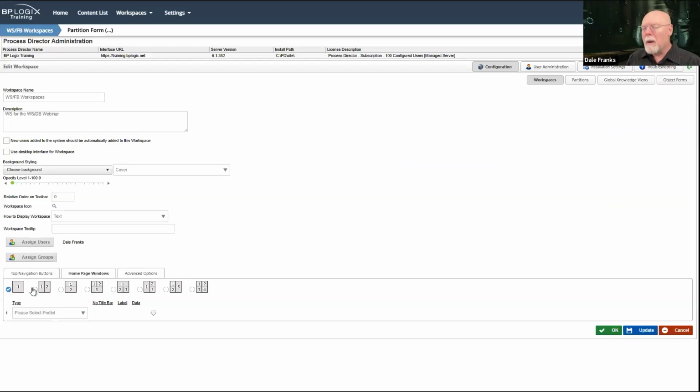I think in the modern world, we're going to want to do one of two things. We're going to want to build a content list dashboard, and we're going to want to display just that content list dashboard. Or we're going to want to just display a form and build the product UI in that form.